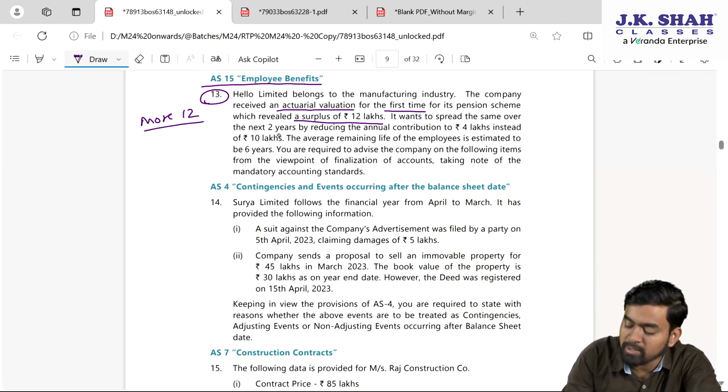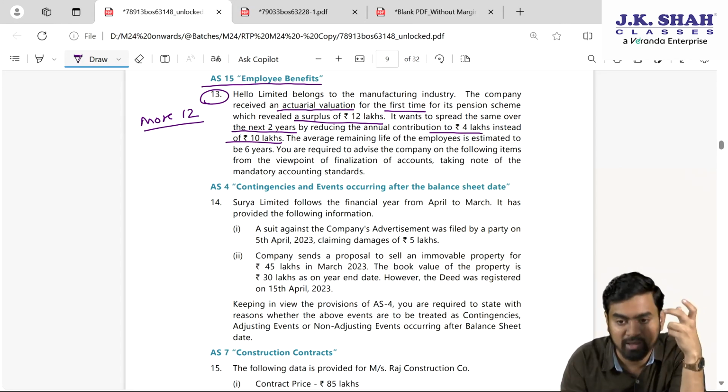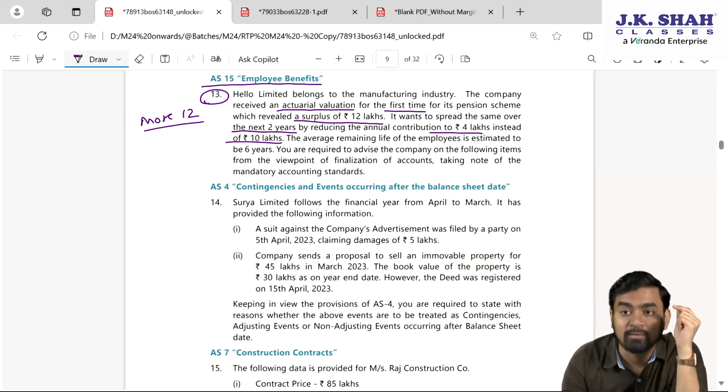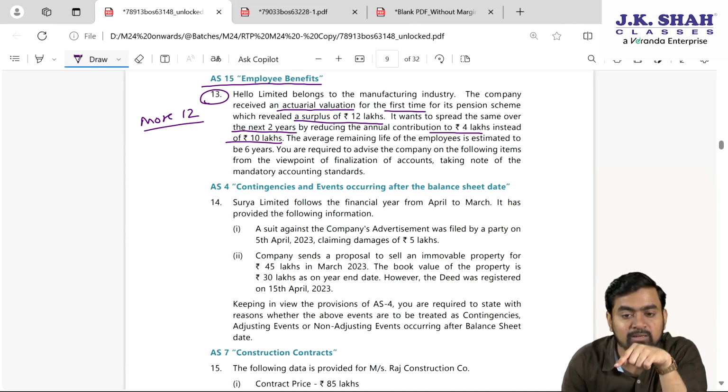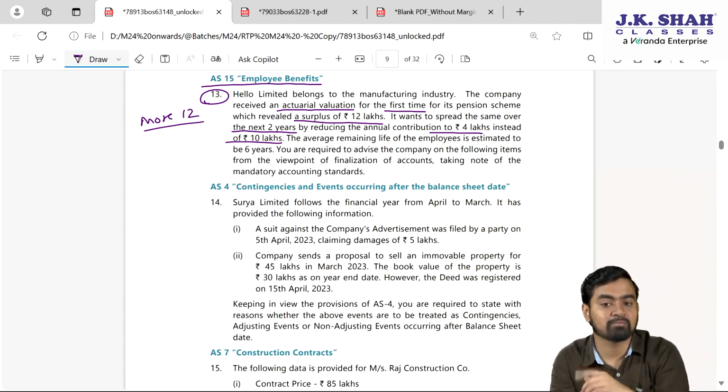Please read further. So there is more amount by 12 lakhs. The company wants to spread the same over the next 2 years by reducing the annual contribution to 4 lakh instead of 10 lakhs. Every year we create 10 lakh rupees provision, we contribute 10 lakh rupees. Now this company is saying that it is more by 12 lakhs, so next year instead of 10 lakh, we will only contribute 4 lakh, less by 6 lakhs. And in the next to next year, again less by 6 lakhs.